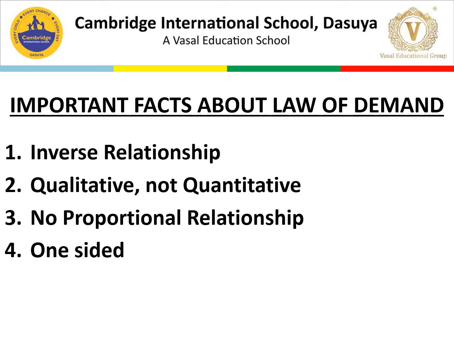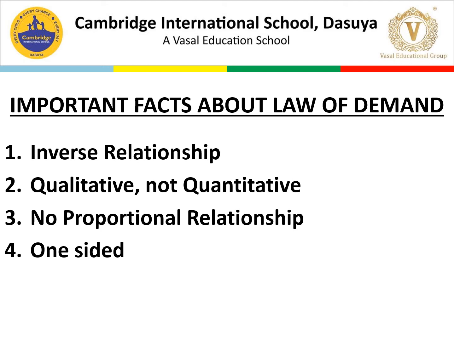Next thing is no proportional relationship. It does not establish any proportional relationship between change in price and resultant change in demand. If the price rises by 10%, quantity demanded may fall by any proportion. Next is one-sided.